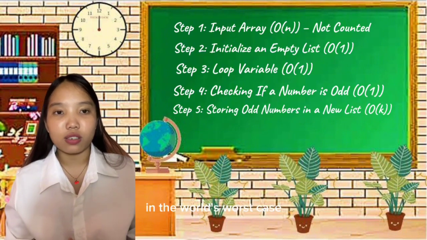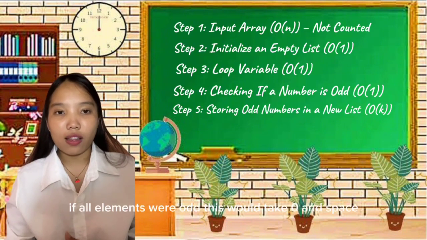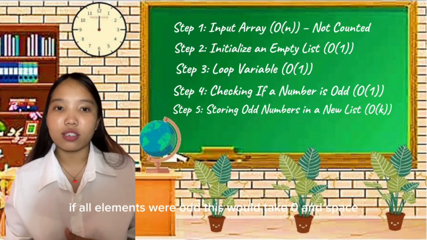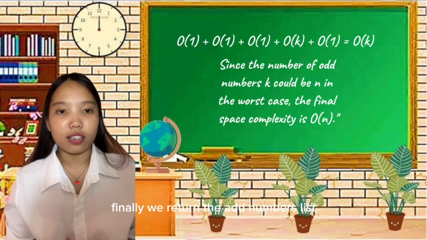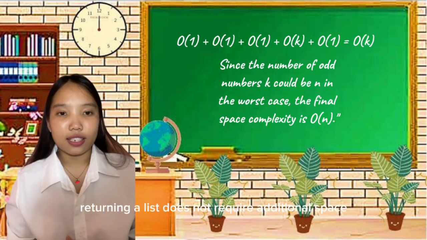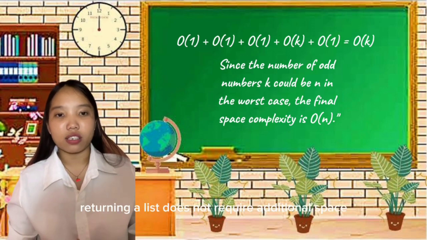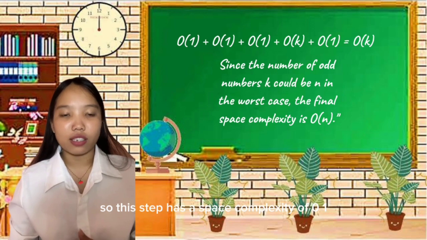In the worst case, if all elements were odd, this would take O(n) space. Finally, we return the odd numbers list. Returning a list does not require additional space, so this step has a space complexity of O(1).